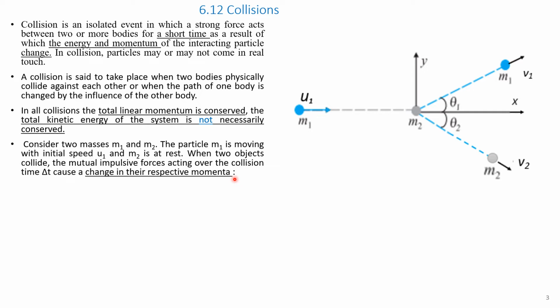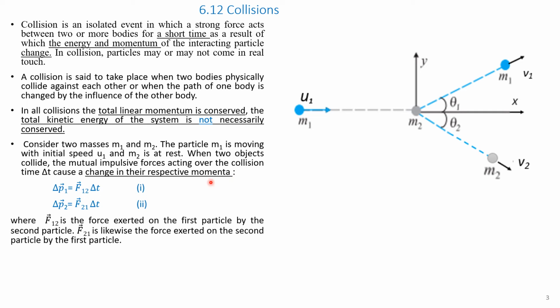Let us write the equations. So, change in momentum of M1, delta P1, is equal to F12 into delta t. Let it be equation 1. And delta P2, that is change in momentum of mass M2, equals F21 into delta t. Let it be equation 2.